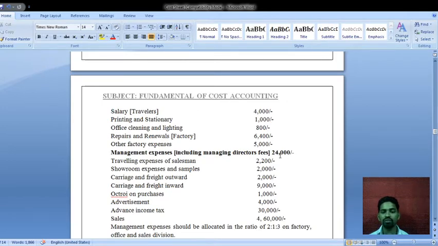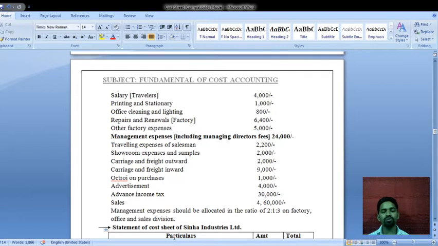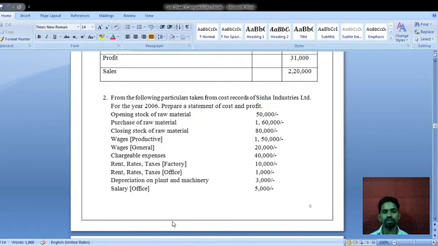Okay, so this 24,000, it means what? 2 plus 1 plus 3 is 6. So this 24,000 into 2 divided by 6 for the factory purpose, and for the office purpose, 24,000 into 1 divided by 6, and for the selling and distribution purpose, 24,000 into 3 divided by 6. Okay, so like this we have to solve. Now we will see how to solve this. Just see.